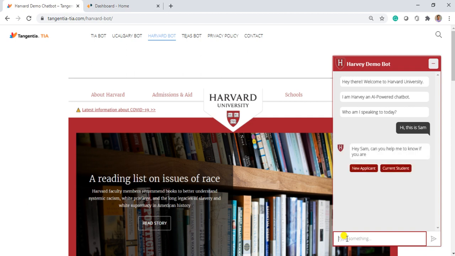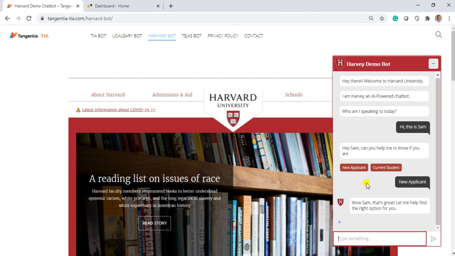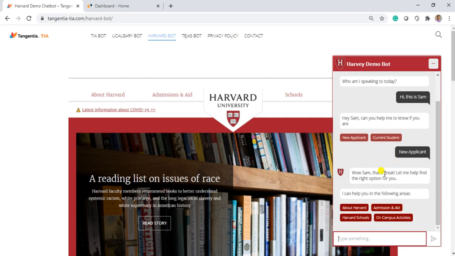So we saw how the bot was able to understand that the student's name is Sam, and the bot used the same name in the next response. So consider Sam has come to this university for admission purposes, and he is a new student, so he might select something like new applicant, and based on that, Harvey gives options to the user, that is Sam.